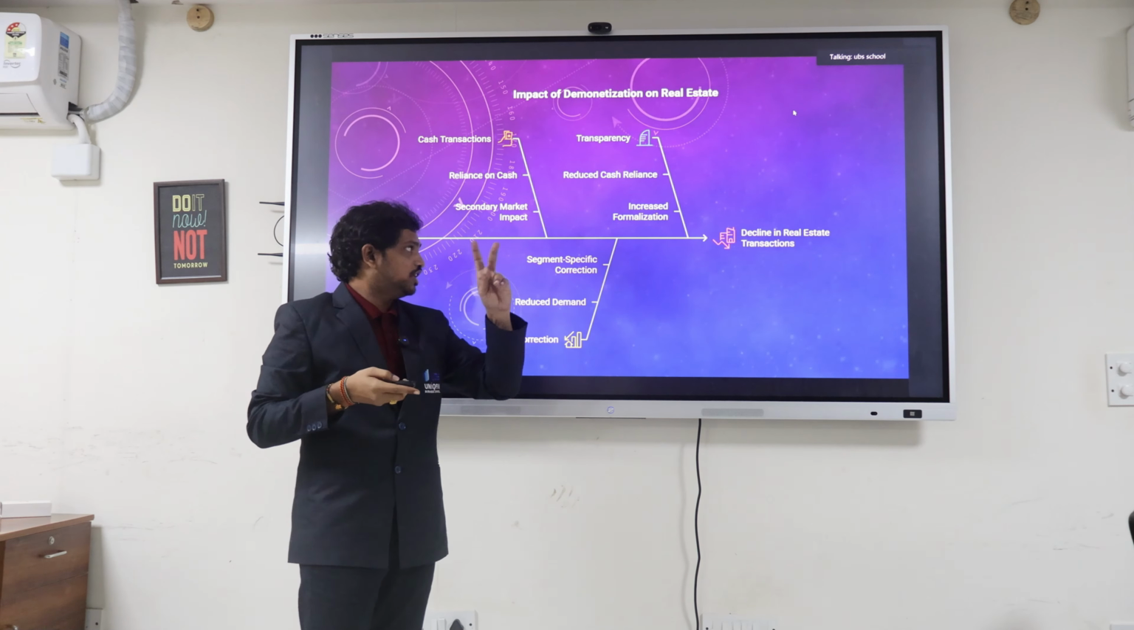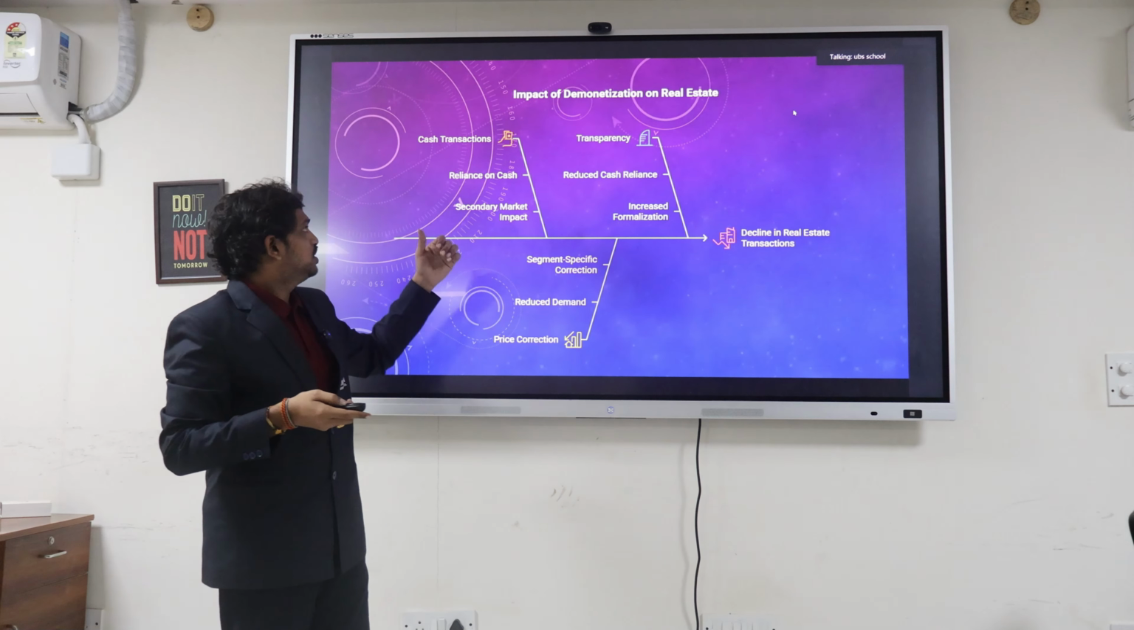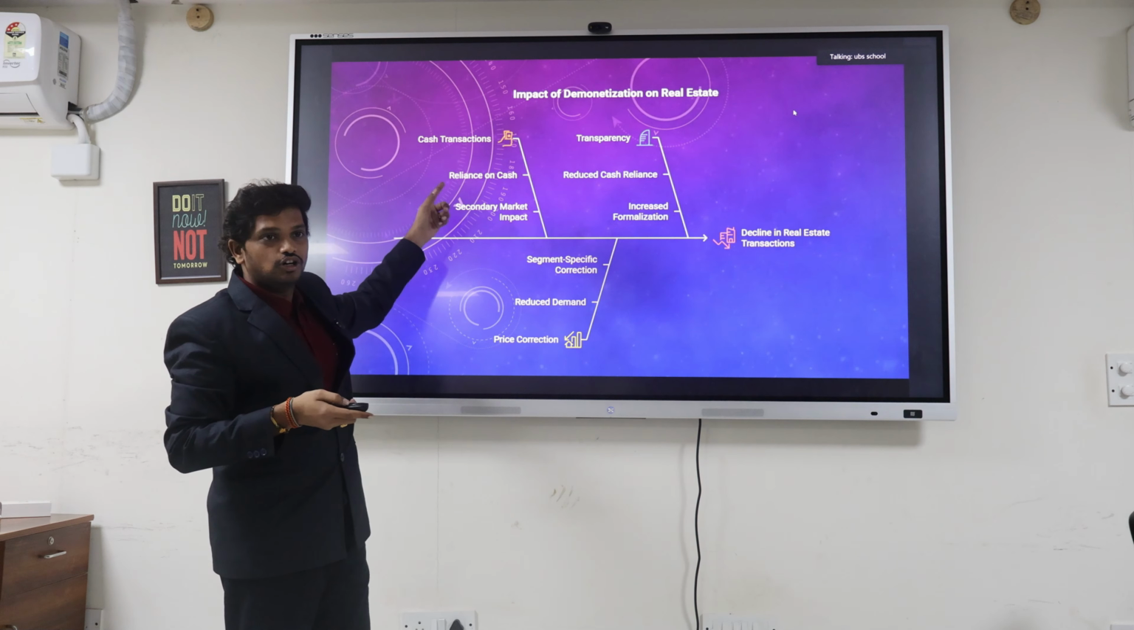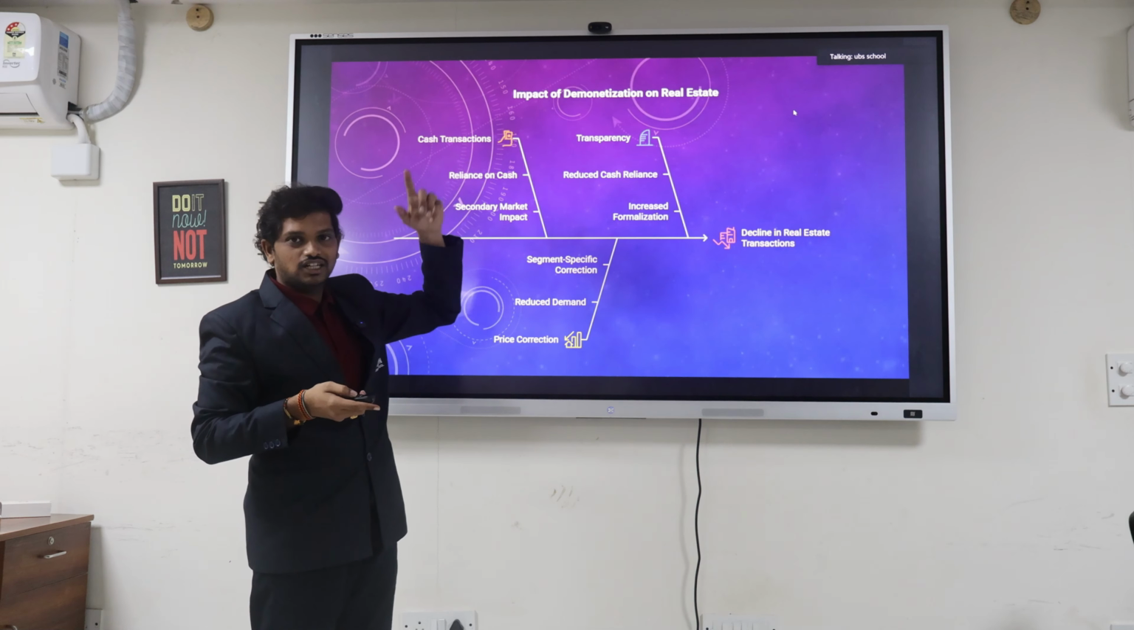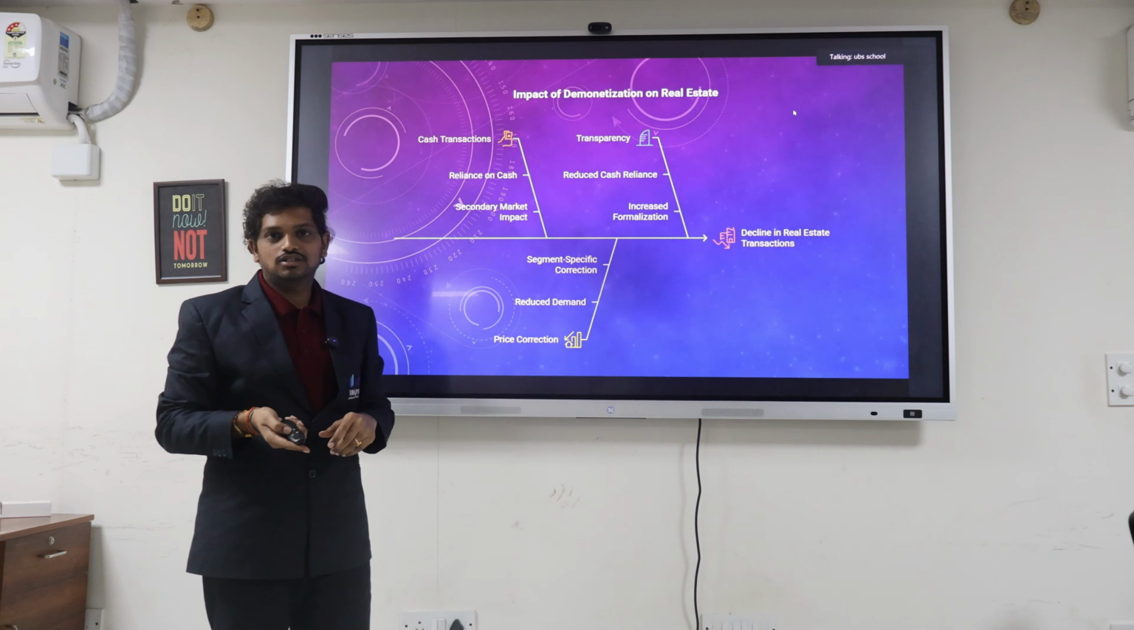Those transactions reduced, as the notes were not prevailing in the market. This transaction became more problematic at the time of demonetization. That's all this entire screen says about. And next, let's see the informal sector.